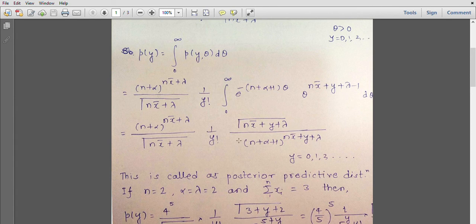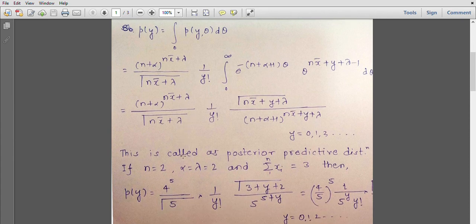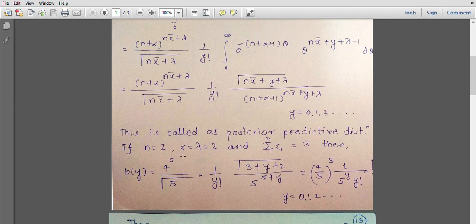So the data is not observed yet, but we have information regarding the distribution of the data to be observed like this. Right now it looks really complicated. So in order to understand it better, I have assumed certain values of n, alpha, lambda and summation xi. Suppose n is just 2, alpha and lambda both are chosen to be 2, and summation xi is observed to be 3.